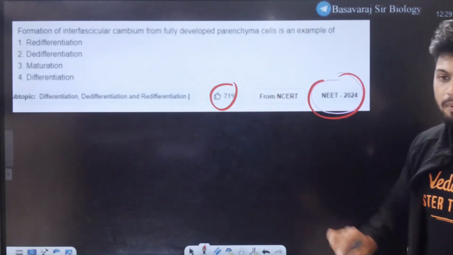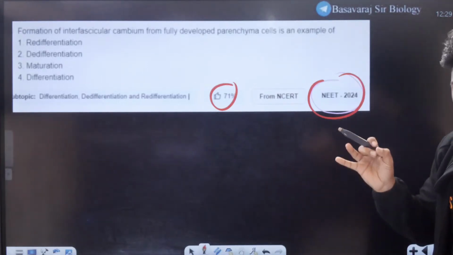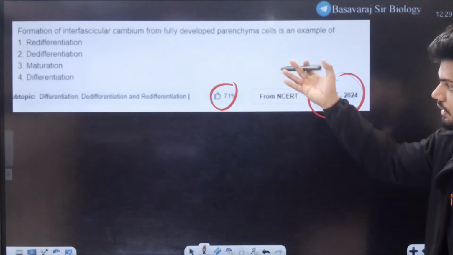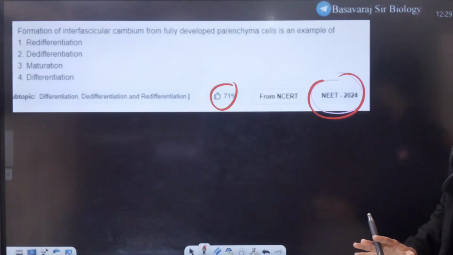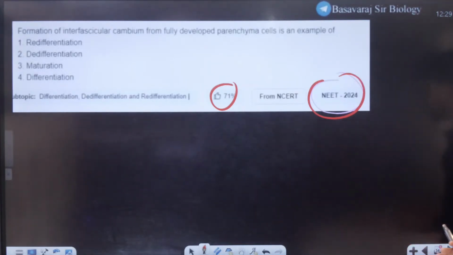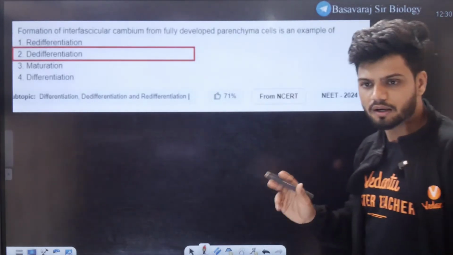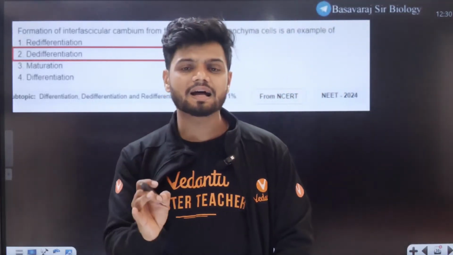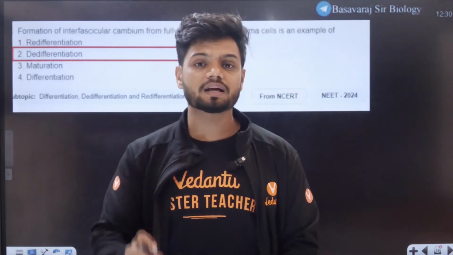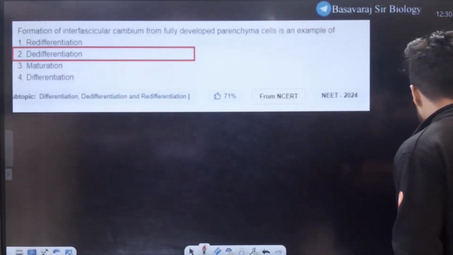Only 70% could answer this question. The remaining 30% did not answer this question because they did not learn the examples like the ones I showed you. Okay, tell me the answer now. What is the answer? Formation of interfascicular cambium from fully developed parenchyma. Dedifferentiation, we just now learned. Dedifferentiation. Tell me, are you getting an idea which type of question they can ask you? All of you?